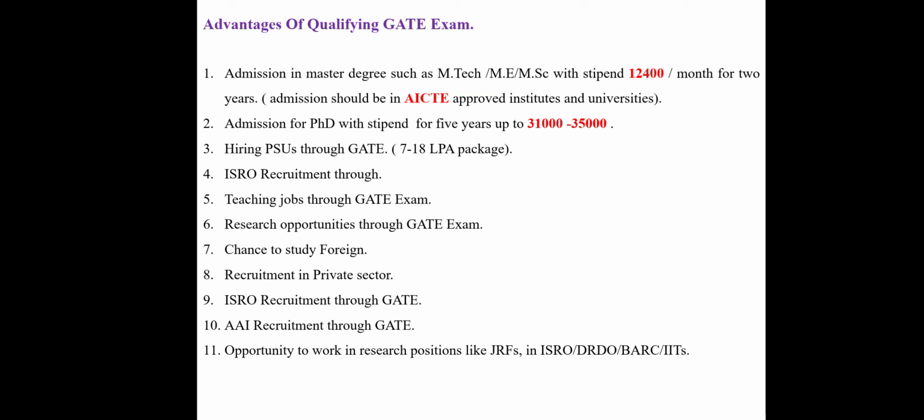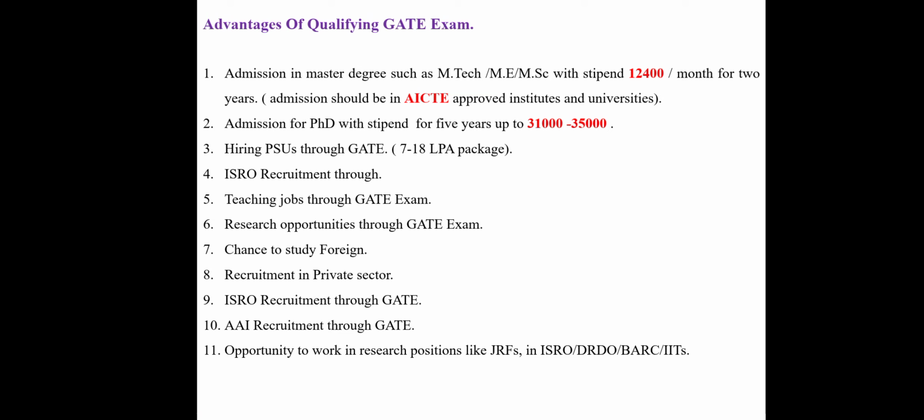The first one is admission to master's courses such as MTech, MSc, ME with a stipend. This is a very important one, so that's why I highlighted it. They will get a stipend of up to 12,400 per month for 2 years, because the course duration is 2 years. And there is one important note: admission should be in an AICTE approved institute or university. Don't worry about this, because 90 to 95 percent of engineering colleges or institutes come under AICTE approved.